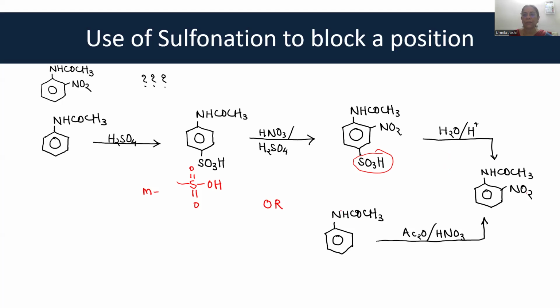For your information, there is an alternate way, and that alternate way is using a different nitrating mixture. Instead of using HNO3 and H2SO4, as is normally used, if you use acetic anhydride and nitric acid, then the product obtained is exclusively ortho-nitroacetanilide. The only problem is this reaction cannot be done for more than 10 grams at a time, because this nitrating mixture is an explosive nitrating mixture.